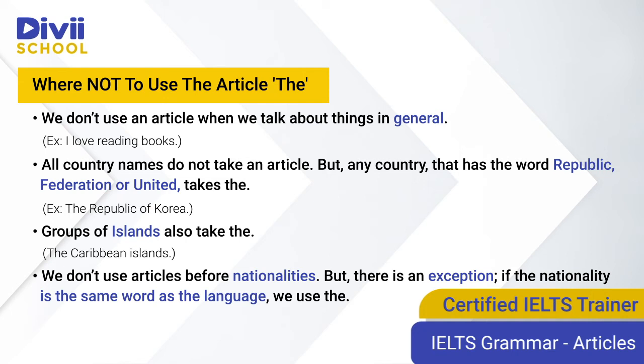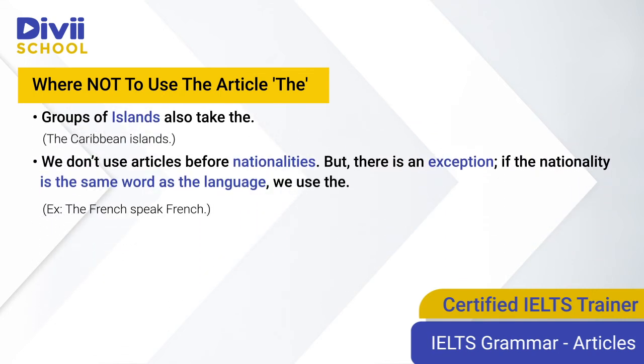We don't use an article before nationalities, but there are exceptions. If the nationality is the same word as the language, we use the. For example, the French speak French. Sports do not take an article. For example, you would say, I play cricket. You would not say, I play the cricket.